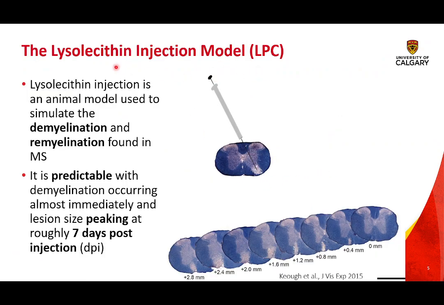The model we used was the lysolecithin injection model. The lysolecithin injection model is an injection of detergent into the spinal cord in this case to simulate the demyelination, immune response, and then remyelination aspects of multiple sclerosis. It was chosen because it has a predictable demyelination peak occurring at 7 days post-injection.